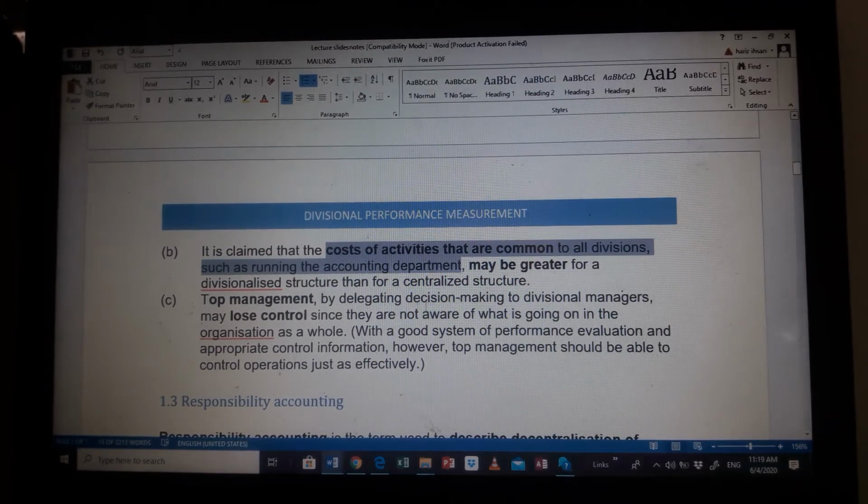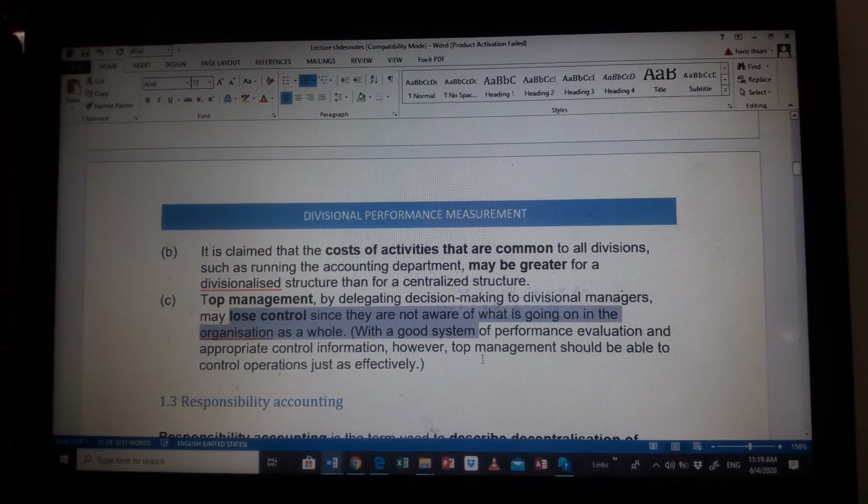Now, top management, by delegating decision making, may lose control since they are not aware. Actually a lot of cases have happened for this, in which the top management do not even know what's happening with the company, they do not know if the company is embezzling money, they do not know if the divisional manager is committing fraud or doing something illegal, simply because they give too much power to the lower level management. Now let's recap.